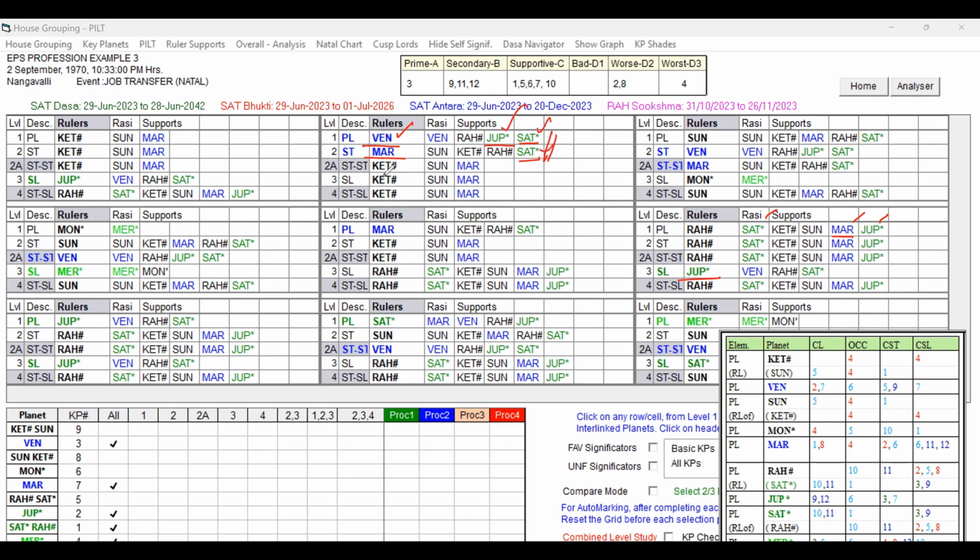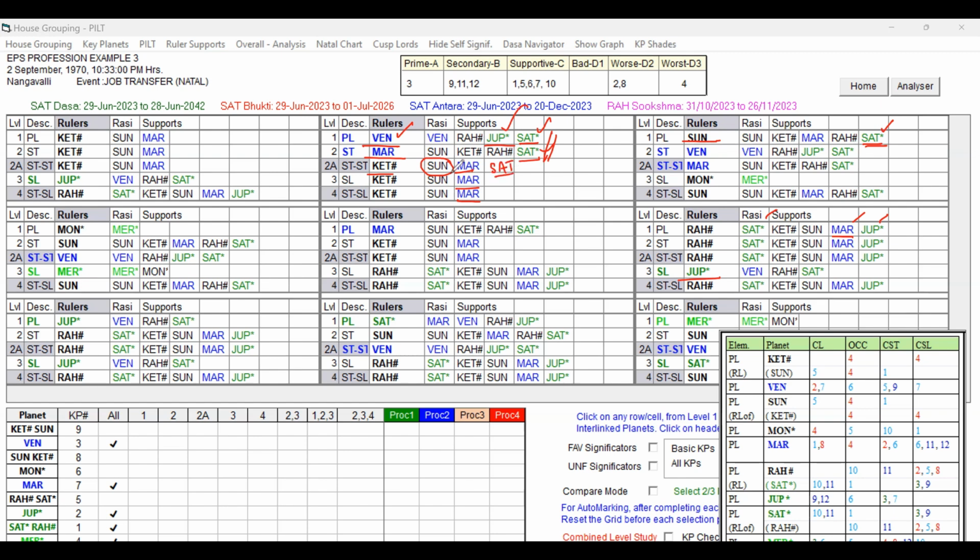And look at Ketu. Ketu has got Mars, which is supportive to the Lagna. But as I said, whenever Rahu and Ketu are playing, please look at their Rasi Lord and the Rasi Lord's supports. Ketu's Rasi Lord is Sun. Check Sun. Sun has Saturn and Mars already there. Sun is connected to Saturn. So indirectly, Ketu is getting the influence of Saturn, right?